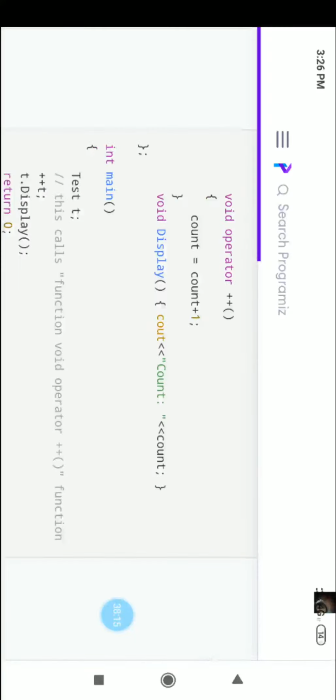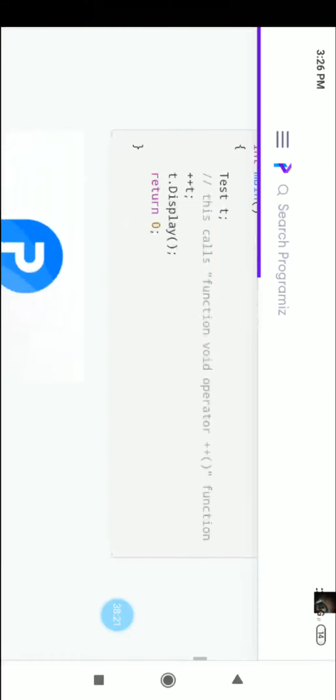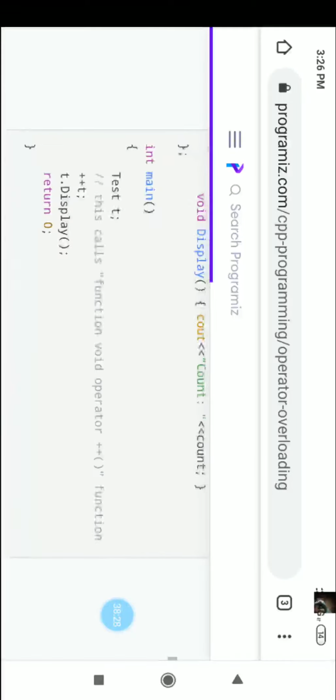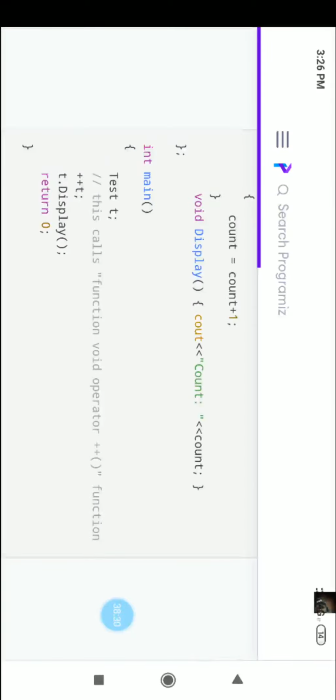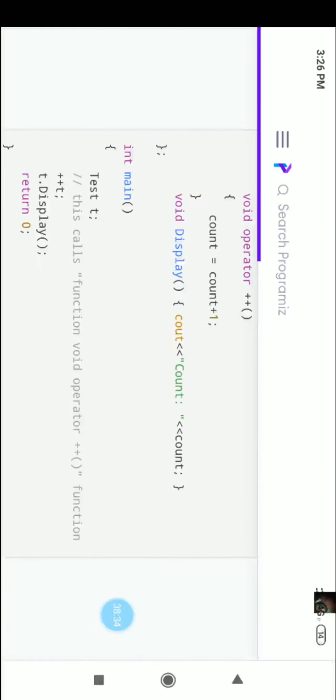Now count is equal to count plus 1. Now, plus plus t, t is the object. This is calling the function void operator plus plus.